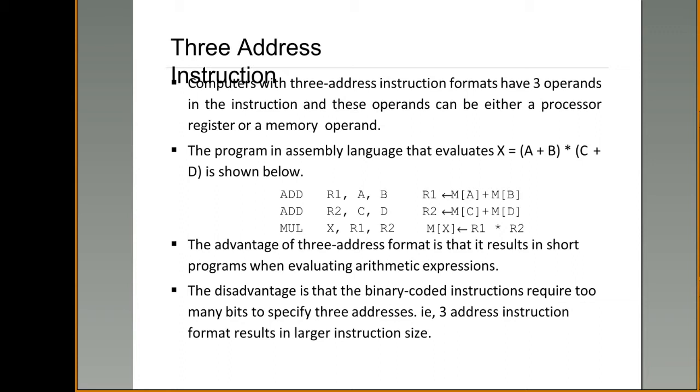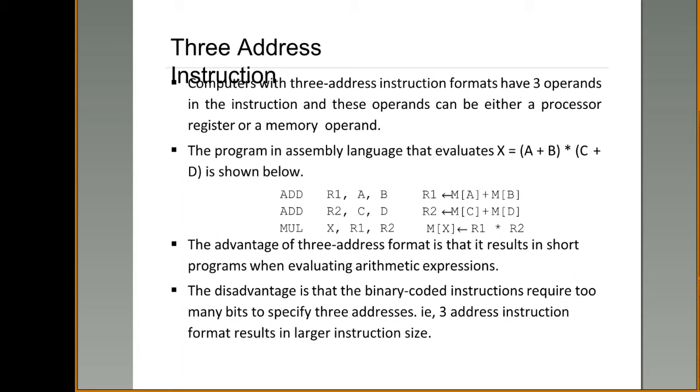Consider one expression: a plus b into c plus d. When you try to write the assembly language for this using 3 address instruction, see how you will write. First, what is to be evaluated? A plus b has to be evaluated first. Next, you have to evaluate c plus d. After that, you can perform multiplication of these two.